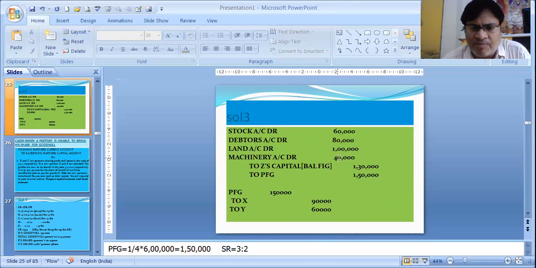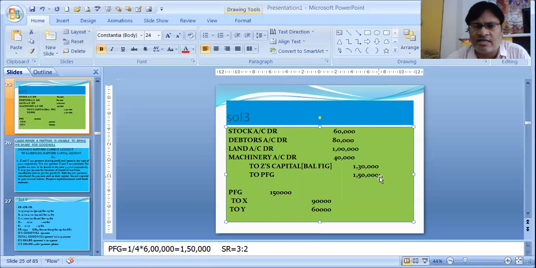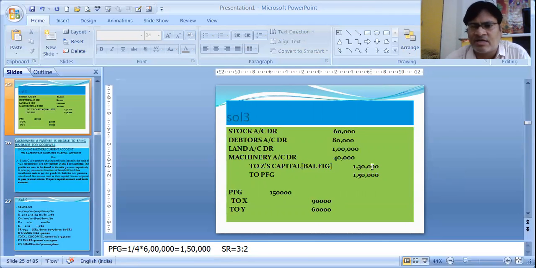How much he is bringing for premium and how much for capital is not given in the sum. But it is given that the total self-generated goodwill of the firm is 6 lakhs, and Z is coming for 1/4 share. So what is his share? 1/4 into 6 lakhs, that is 1,50,000. So his premium for goodwill is 1,50,000, and 1,30,000 is nothing but his capital, which is the balancing figure. Hope you understand how the capital is coming.